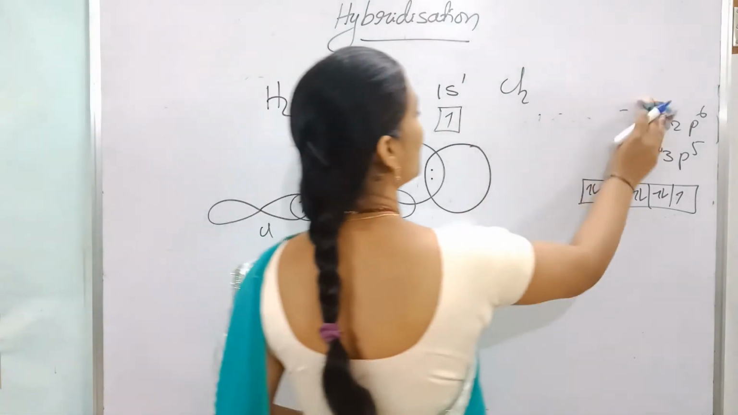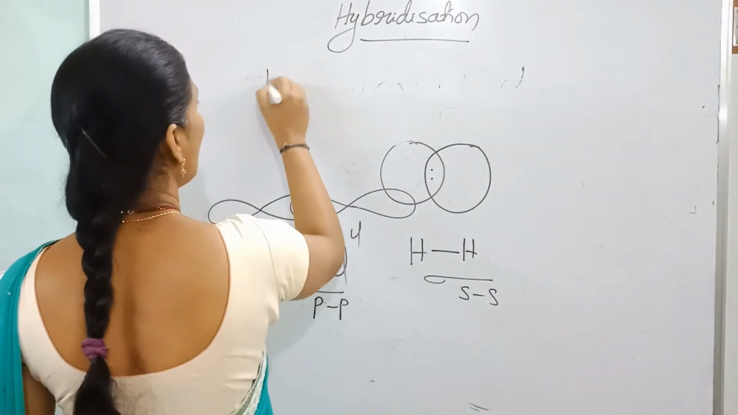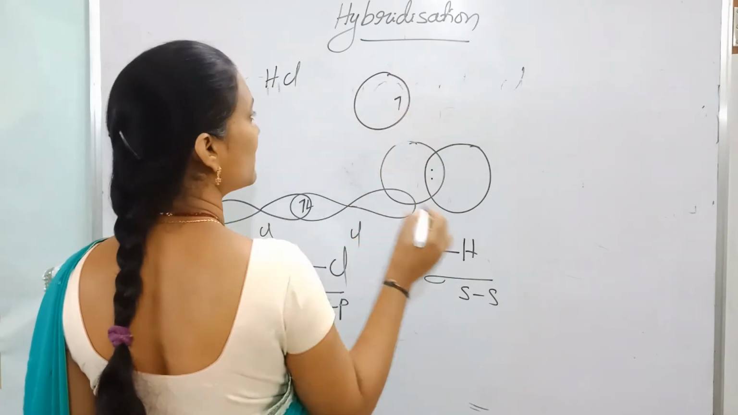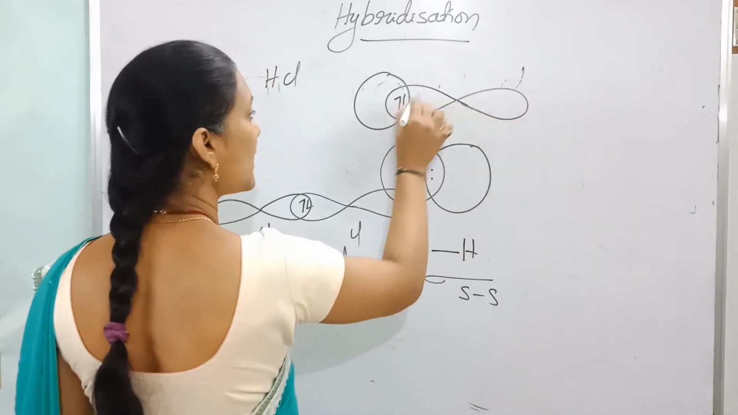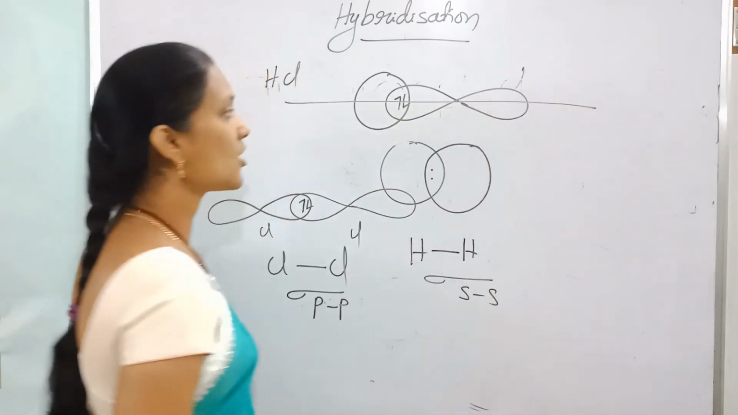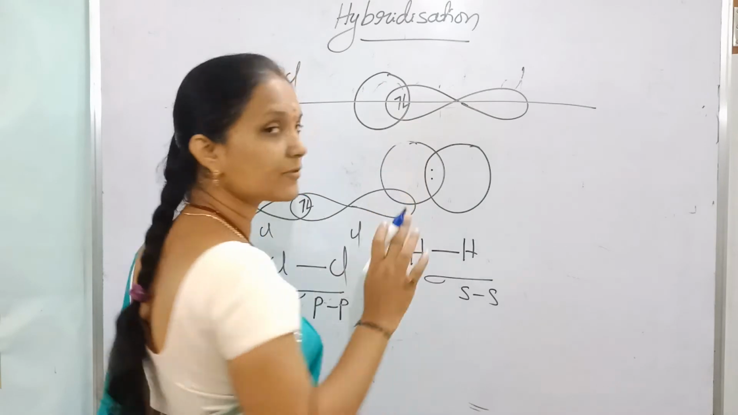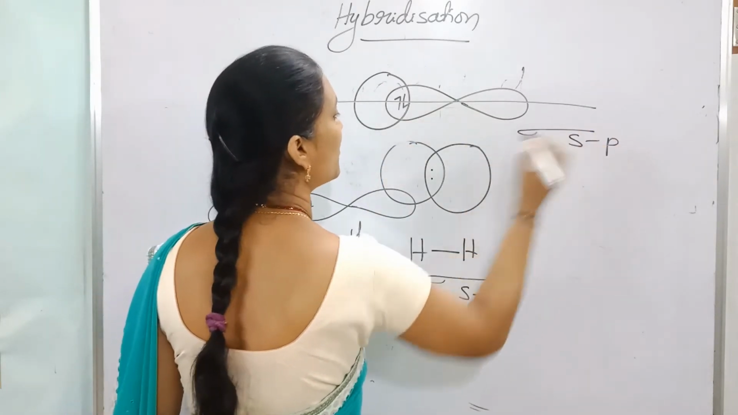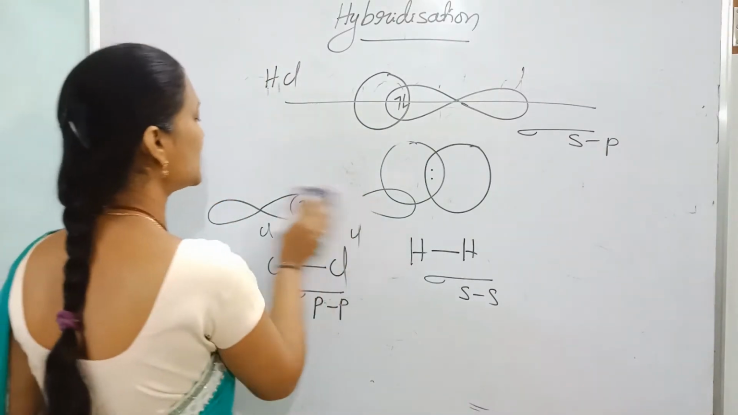Now HCl molecule formation. In HCl, hydrogen has an unpaired electron in the s orbital and chlorine has an unpaired electron in a p orbital. So along the axis, end-on overlapping takes place. The s orbital of hydrogen with an unpaired electron overlaps with the p orbital of chlorine with an unpaired electron. Now the bond is a sigma s-p bond, formed between H and Cl.